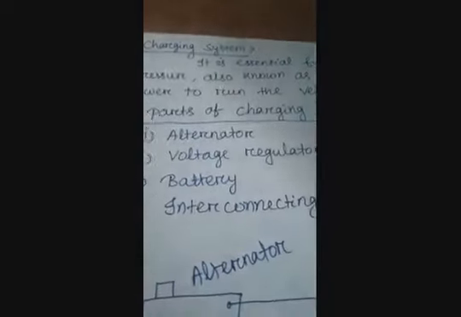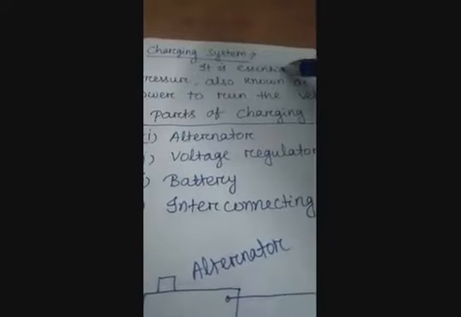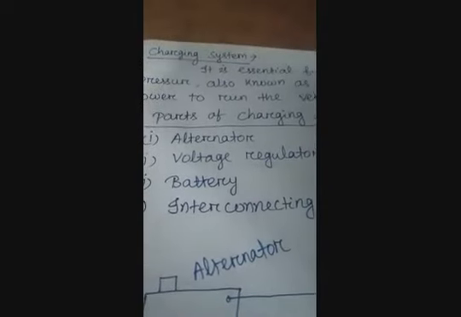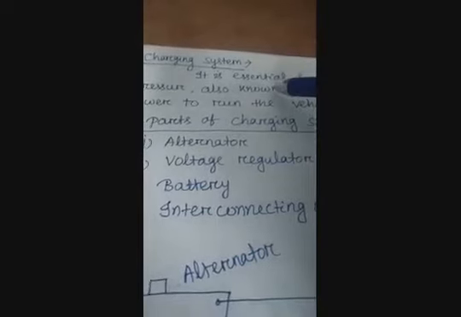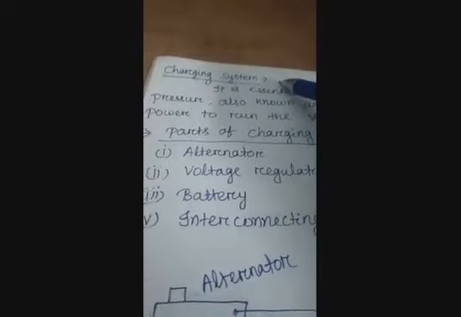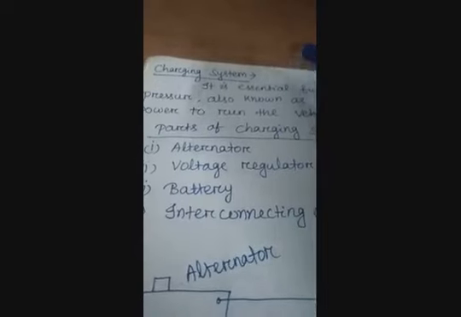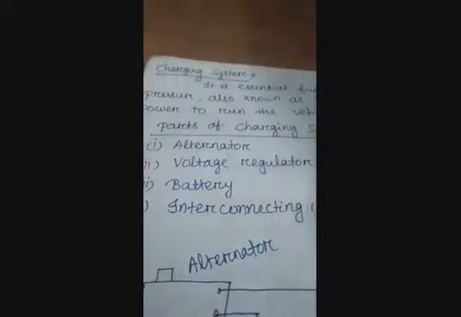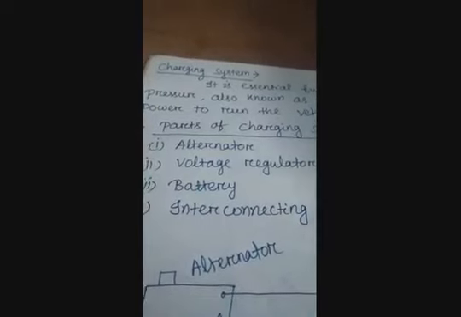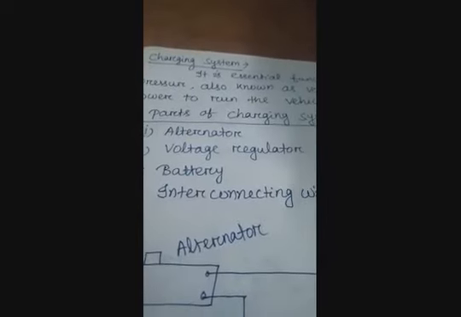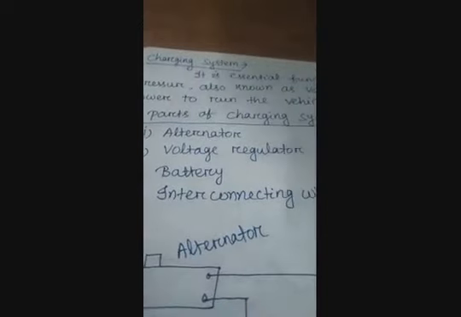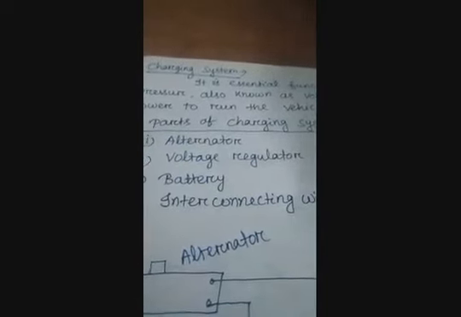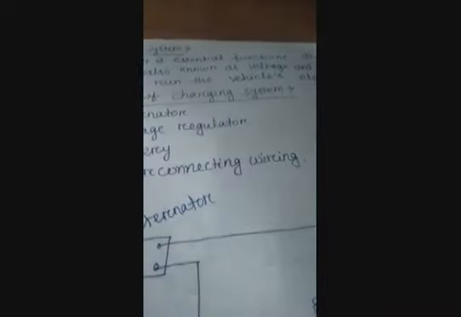Next we will discuss the charging system. The charging system is a part of the auto electrical system. First we discussed the horn circuit system, next the lighting system, and now the charging system. We all know electric current passes through the parts of the vehicle, then the battery is charged and the ignition switch is on. With the charging system, the vehicle will run. It is the essential function.